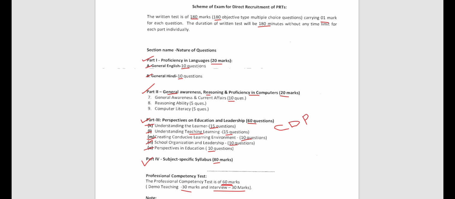Working in KVS school is a dream for many teachers, because once you become a central government employee, you get the facilities, the salary, and the best thing is that you get to roam all over India. Every 3 years you get transfer.